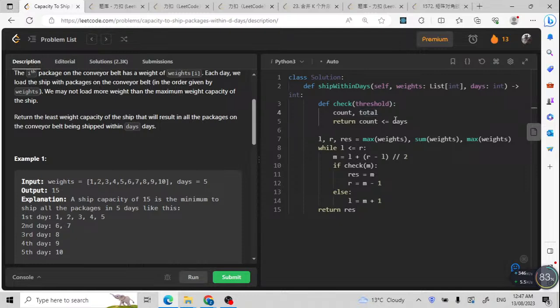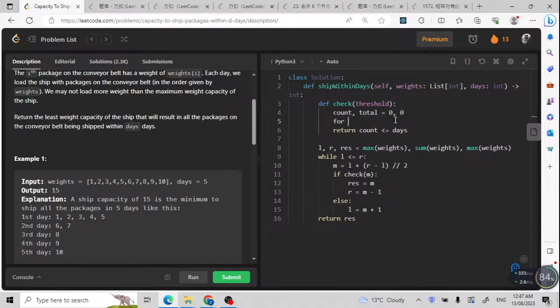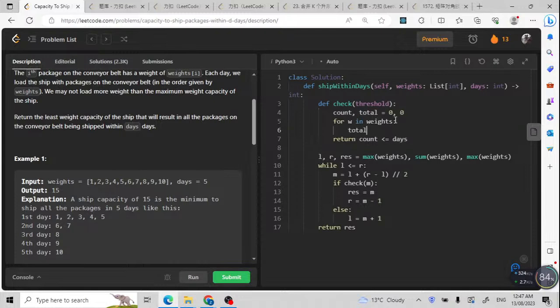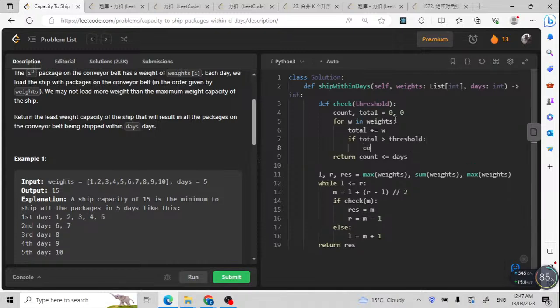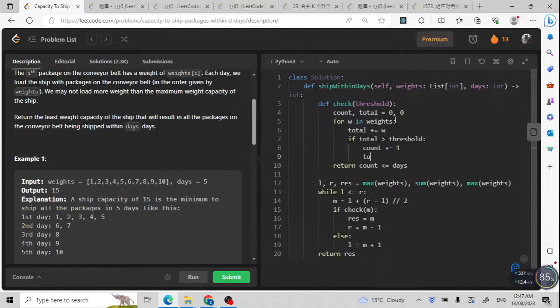So the count and the total should always start at 0, and then I'm going to loop through the weights array. For W in weights, my total will plus this W, and then I'm going to check if my total is more than the threshold, because if it is less than, I don't need to do anything. If it is more than the threshold, I'm going to count by 1. Then the total should be set to the beginning point, so the beginning point is the weight.